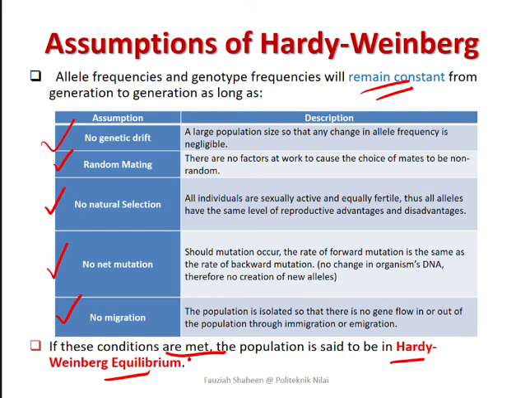Let's look into these assumptions one by one. So a large breeding population means that chance alone does not disrupt the genetic equilibrium. Because the population is very large, any genetic drift that occurs in that population can be negligible. But in comparison, in a small population, only a few copies of a certain allele may exist.